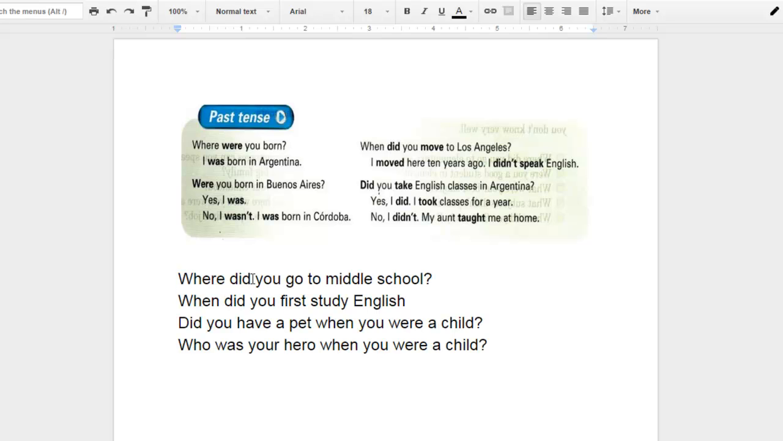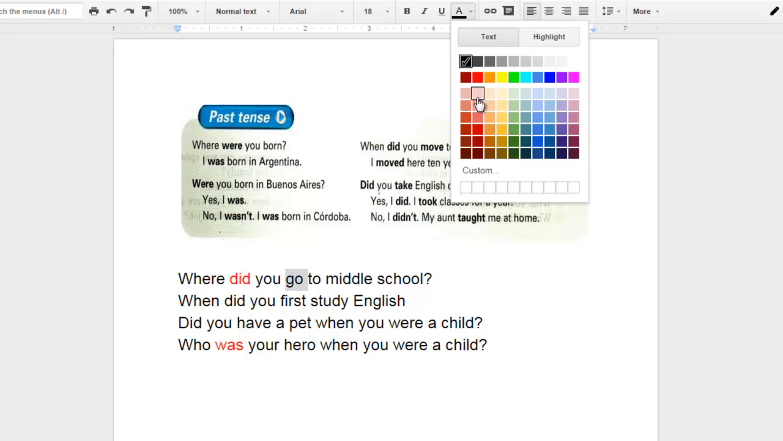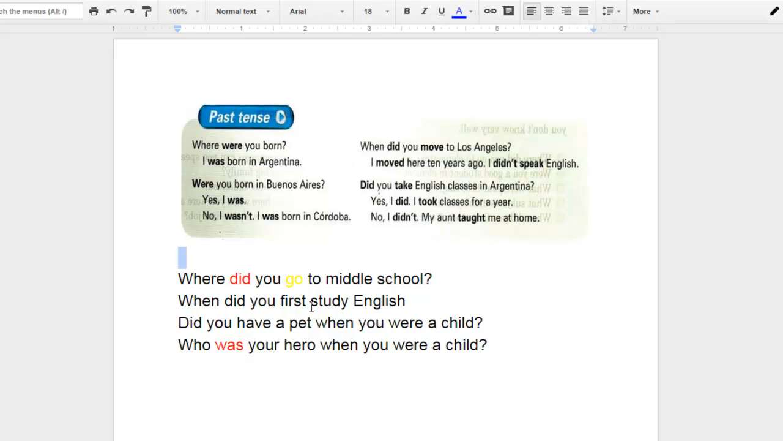As you can see, sometimes I will use did, and sometimes I will use the verb to be. And the reason that I use did in my questions is because I'm using another verb that is not the verb to be. So that's what I want you to notice.